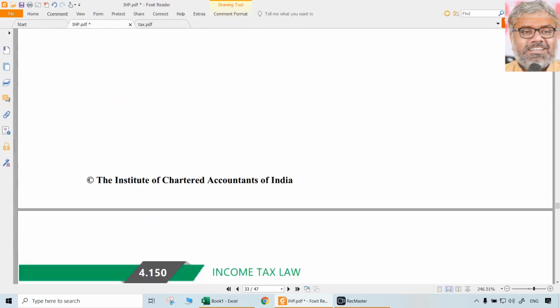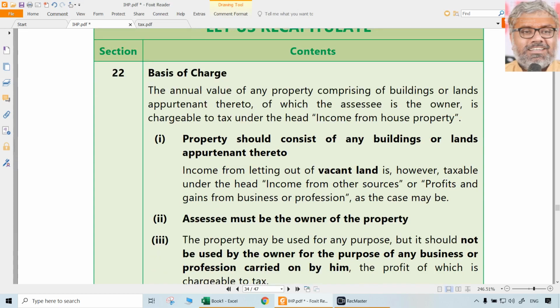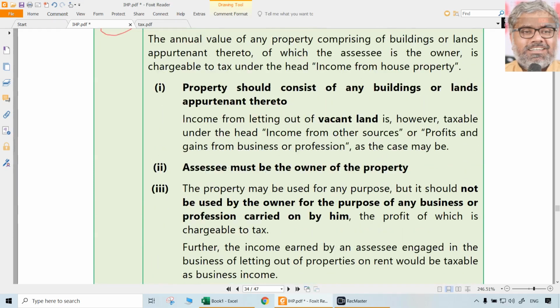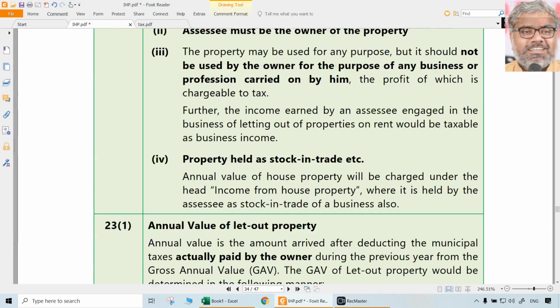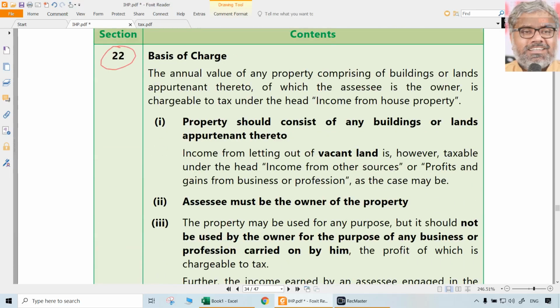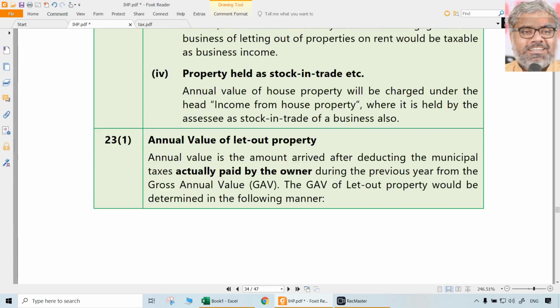With that, we can conclude all the legal provisions related to the income from house property segment of the Income Tax Act. What are all those there? Quickly, you have to do this exercise. You have to revise very well. Section 22 is about the basis of charge. That is the charging section. What are the things to be noted there? We discussed them. You have to revise them very clearly. The lessee should be owner of the property, and property should not be a vacant land. We have to look at property means building or land appurtenant thereto. That is the main point.